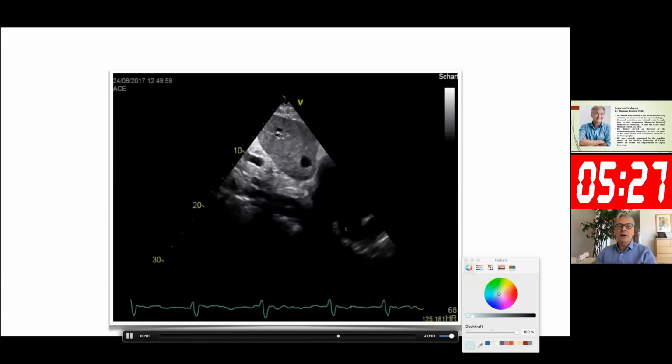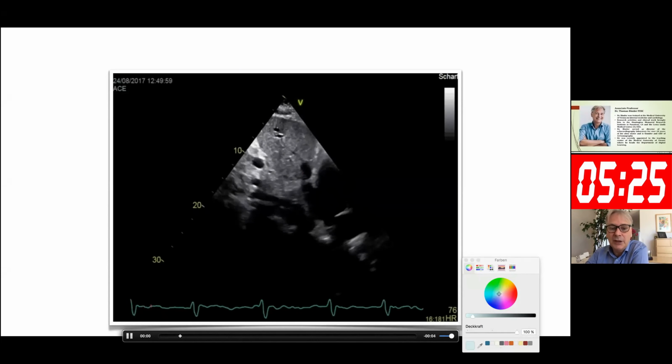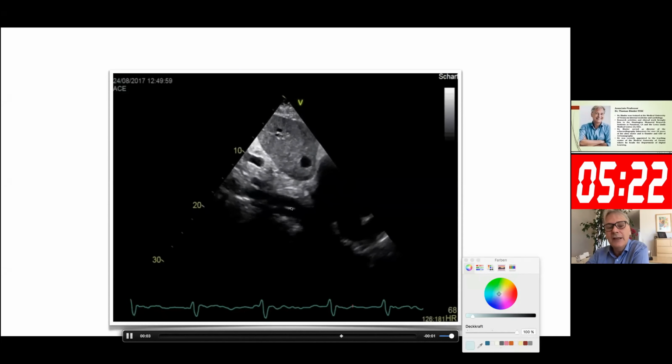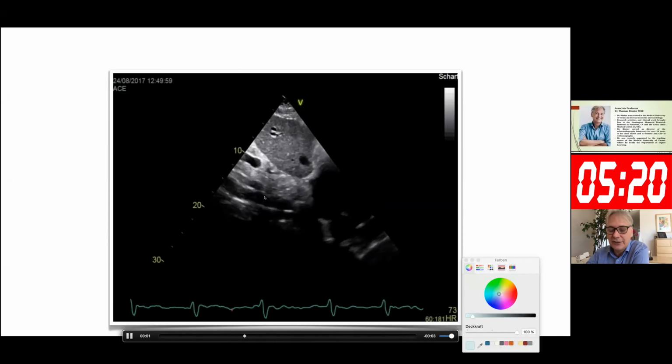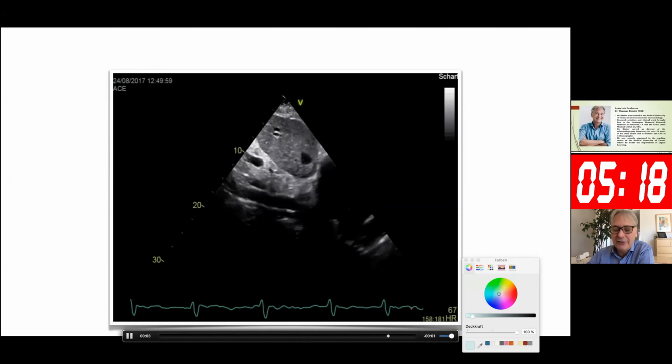Nevertheless, what we saw was this here in the abdominal aorta. So I guess for me, it was quite clear when I saw this must be an aortic dissection. At that time, I was not very, very familiar with abdominal ultrasound. Someone else did the exam.